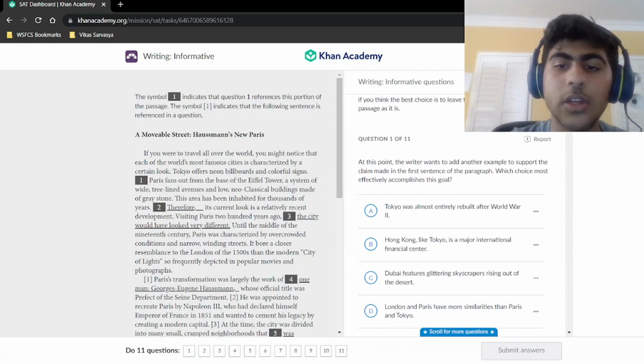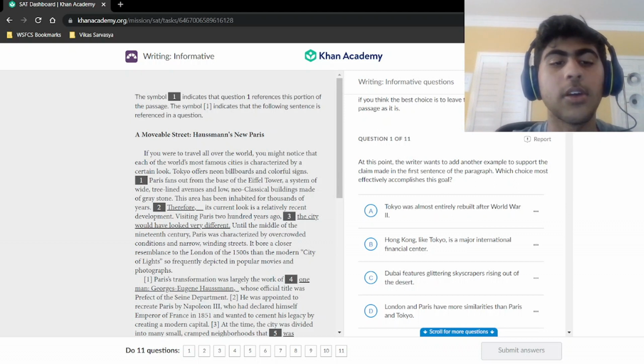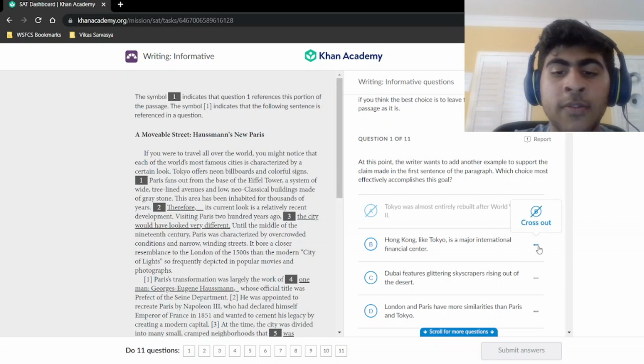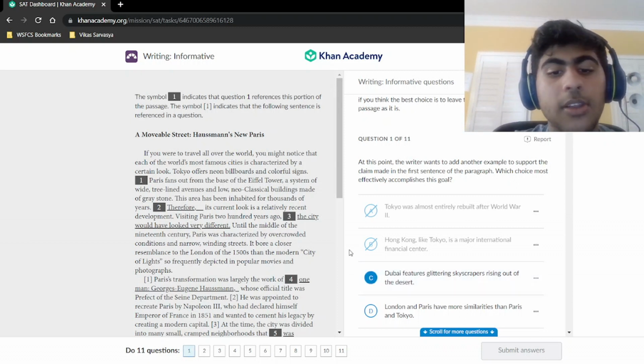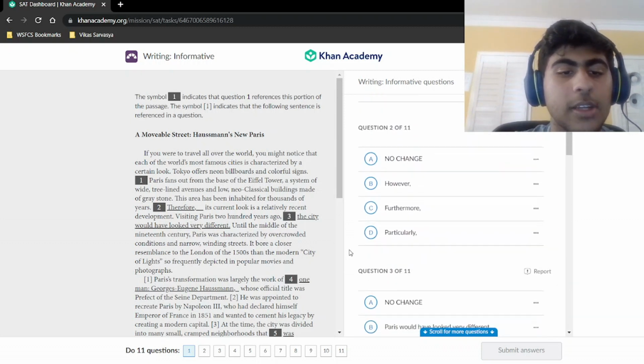Alright, so it wants to add another example to the claim made in the first sentence of the paragraph, which is that each of the world's most famous cities has a certain look. Tokyo was almost entirely rebuilt after World War II. That doesn't really say anything about its look. Same with B, talking about a financial center, but nothing about its look. Dubai features glittering skyscrapers rising out of the desert. That completely says how Dubai looks, its own certain look, and that's going to be our answer. Move on to the next question.